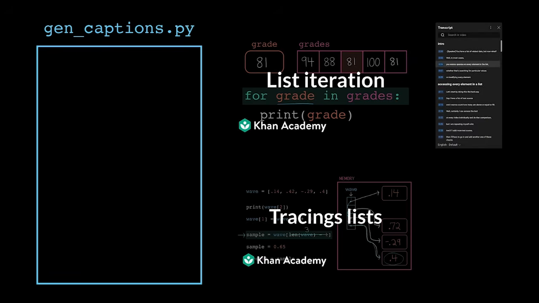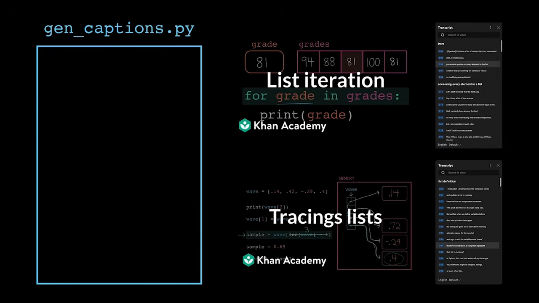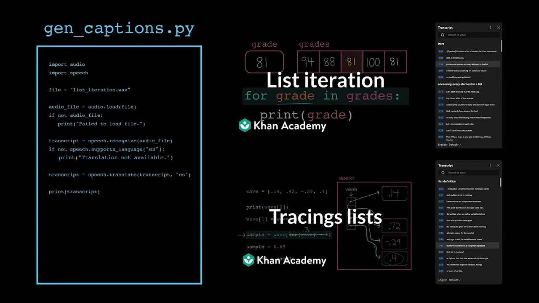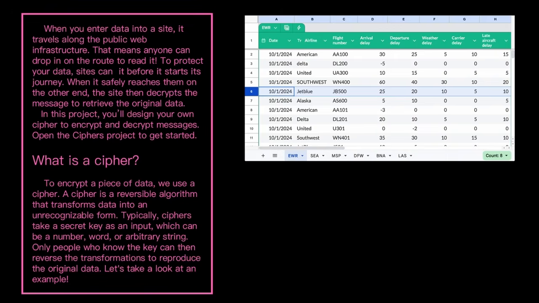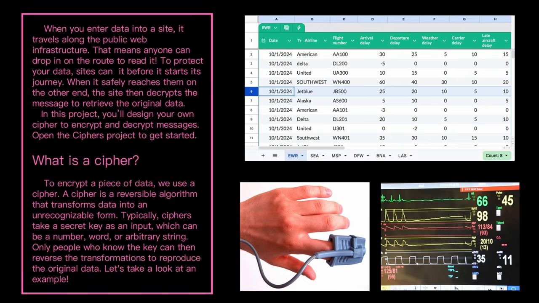A script differs from an app or game in that those tend to be more complex and long-running. They're not just triggered once to get a result. The logic in a script just comes from functions, loops, and conditionals. The only thing we're missing is a better way to store and organize large amounts of data, because our script needs data to operate on. That data could be an article, it could be a table from a spreadsheet, or it could be a series of readings from a device.